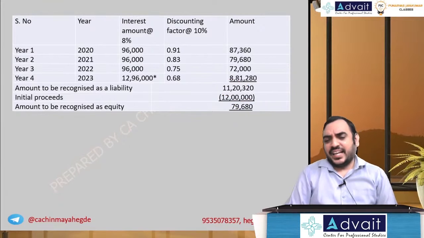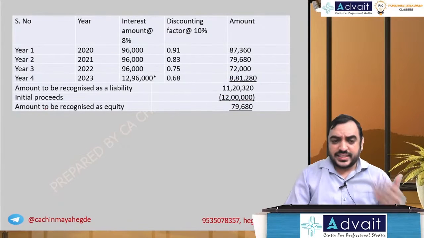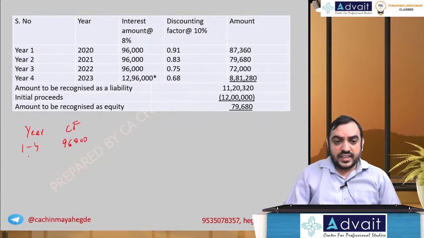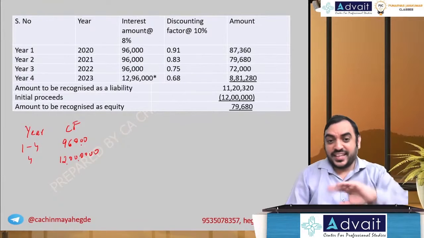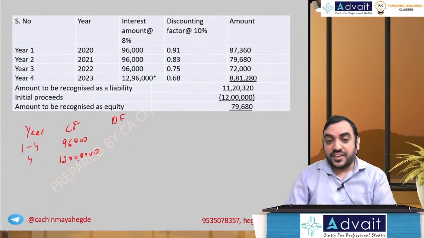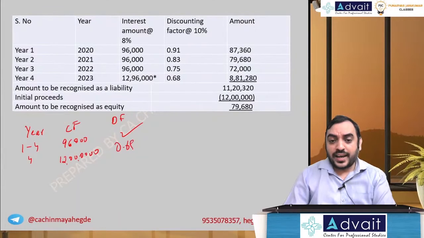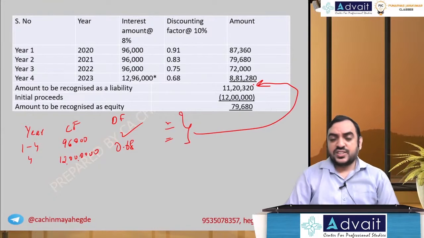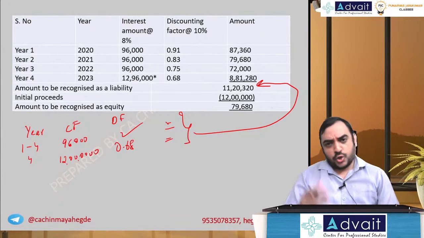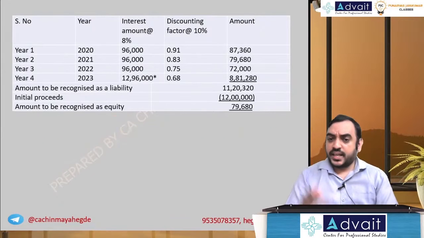You can also present this slightly differently, because 96,000 is the same. So you can write like this: years 1 to 4, 96,000 every year cash flow, and year 4, 12 lakh. There you don't take 12 lakh 96,000. For 1 to 4, you take 96,000. For the discounting factor, you can use the annuity factor. You can add all the 4 factors and write it here because it's all the 4 years. And for the last year alone, you do 12 lakh, multiply, and do the total. You get the same amount. You can present it like this also. A typical method, I hope you know this method. So I've given the solution directly. Hope you understand.